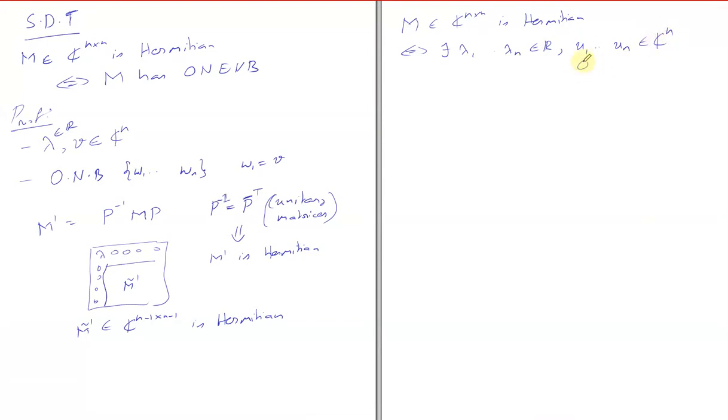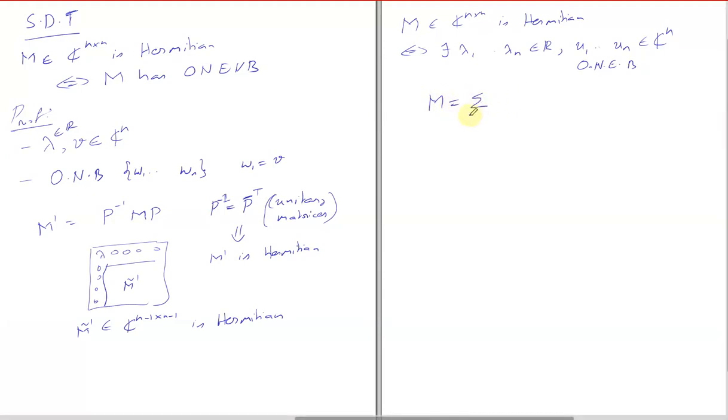These are orthonormal eigenbasis vectors, such that M equals the sum of lambda i times u i conjugate transpose.